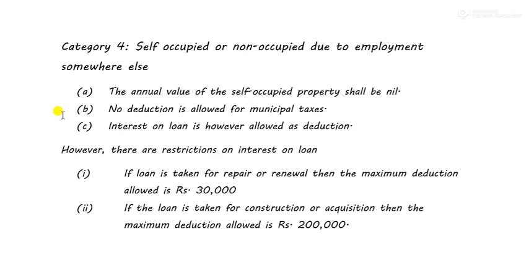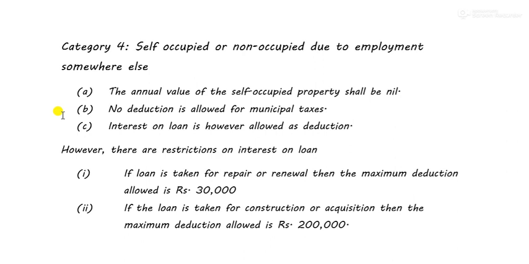Next, after gross annual value we deduct municipal taxes, but in case of self-occupied, municipal taxes shall not be deducted. Even if the owner has paid municipal taxes, still we will not deduct municipal taxes because the gross annual value is nil. Last comes the standard deduction under section 24.